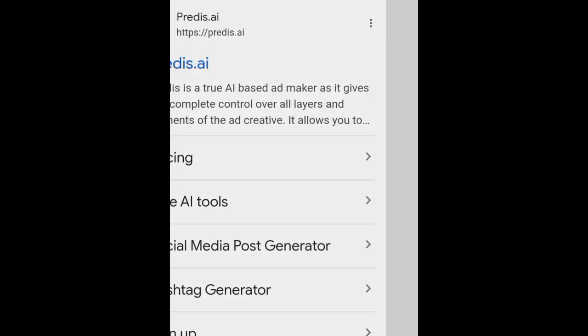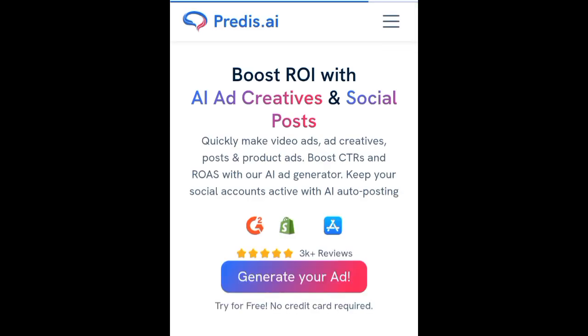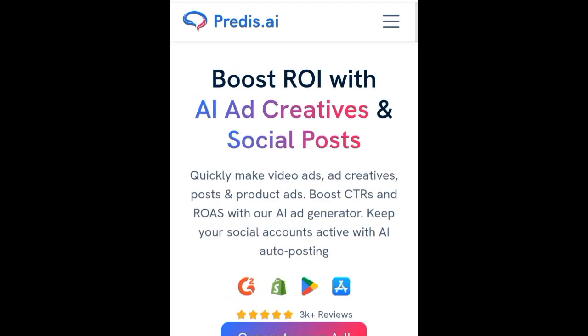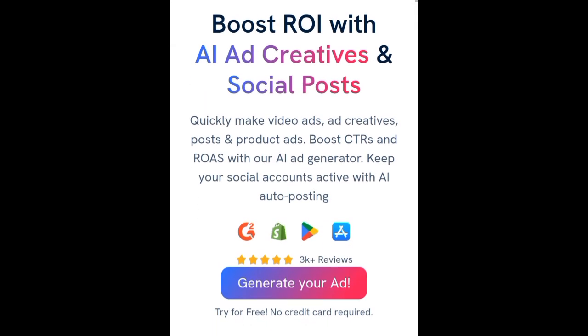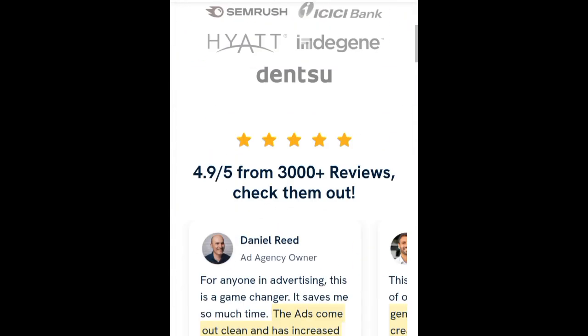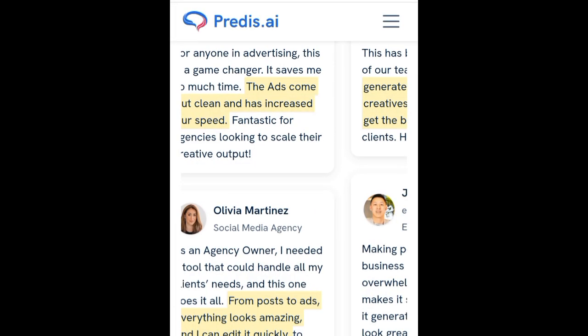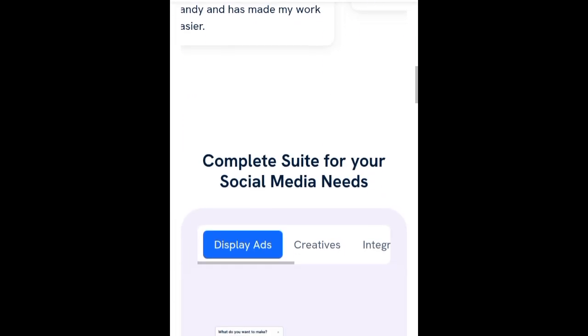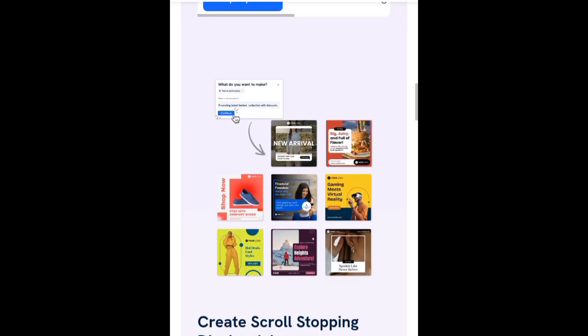Open or search Predis AI on your browser. You open it, it generates ads for you and gets you more engagement, more views and more clicks. Sign up for an account and give it a try. You will love it, I'm telling you. This is a very good, nice tool that I use. I'm telling you, it's a very nice tool. You will love it. Give it a try. You can see how it works here.